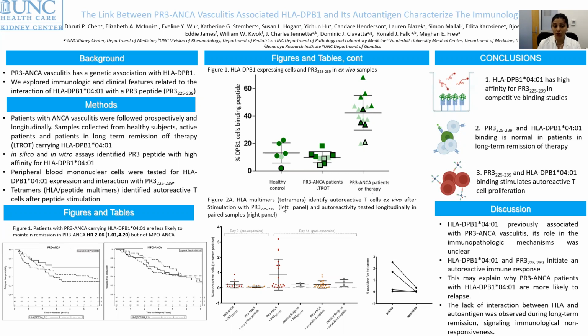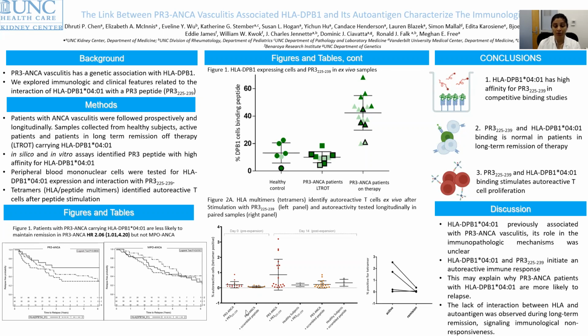We used patient samples and expanded them in vitro with this specific peptide and identified autoreactive cells using HLA multimers or tetramers. What we find is that pre-expansion, there's no significant autoreactive cell population.